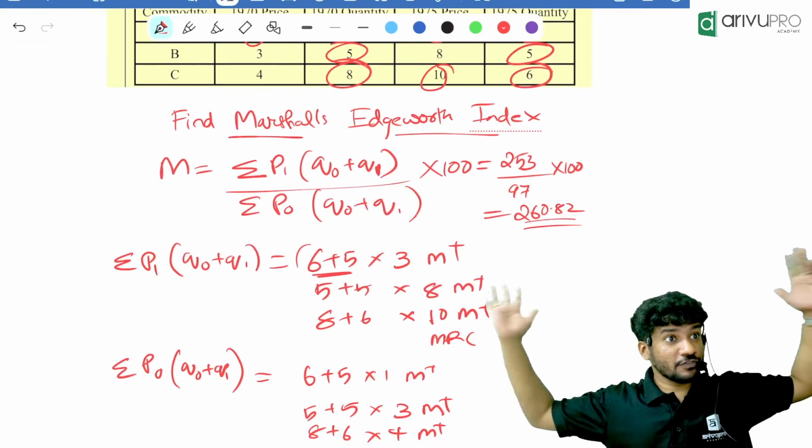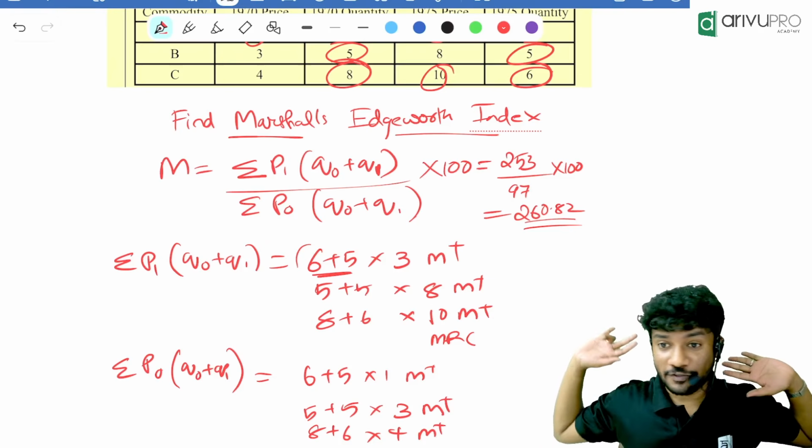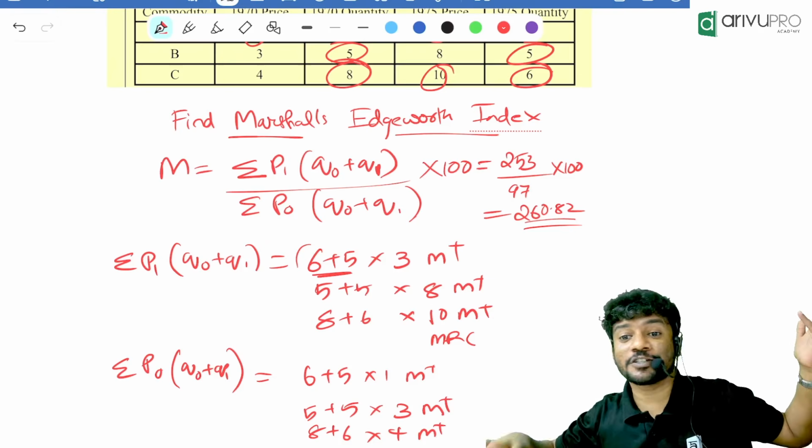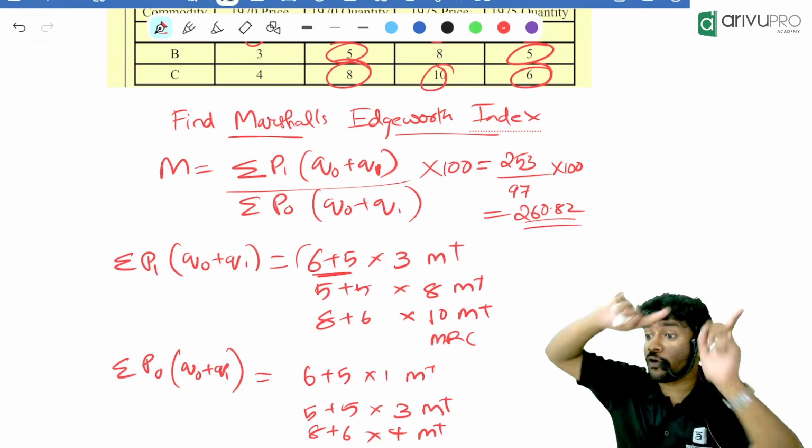I will recollect everything for you guys. What all things we learned? We studied the index number. What is the usage of index number? To predict what is going to happen in the future, or to forecast.